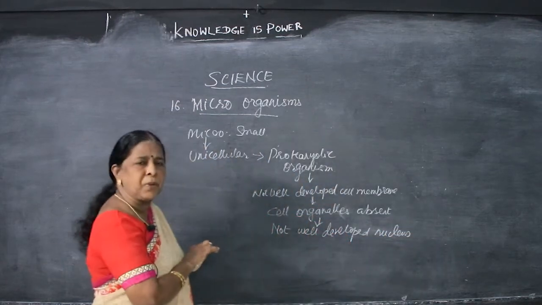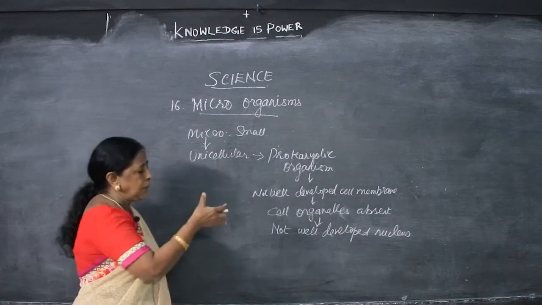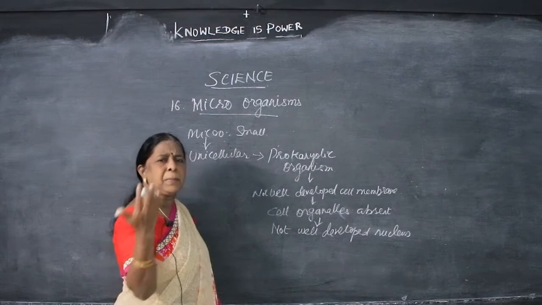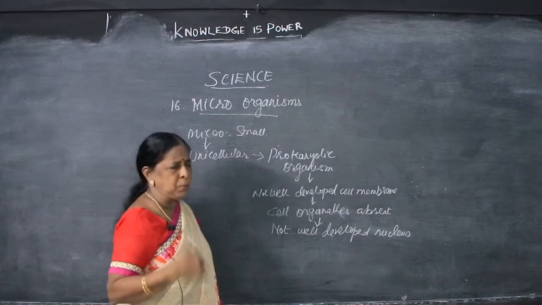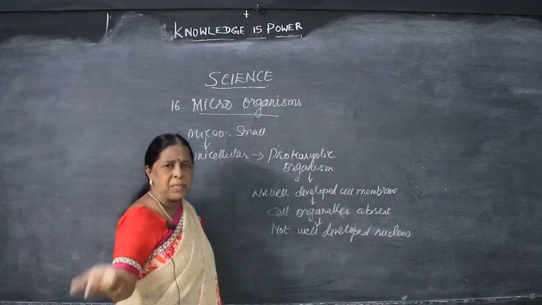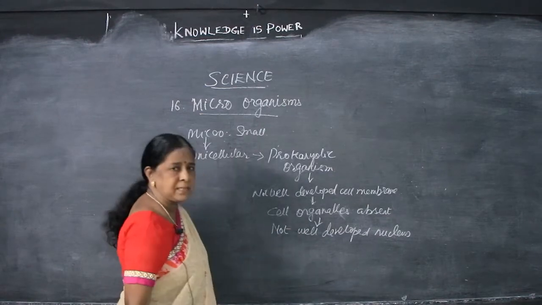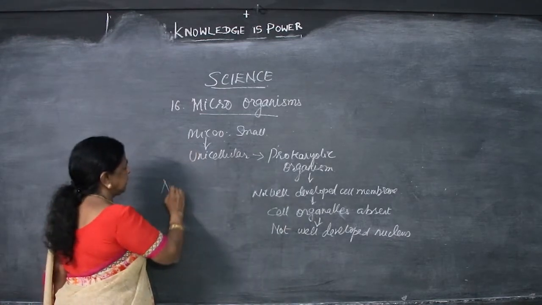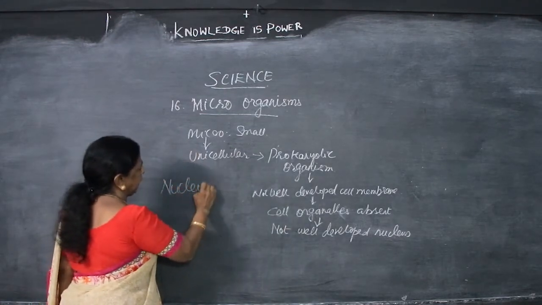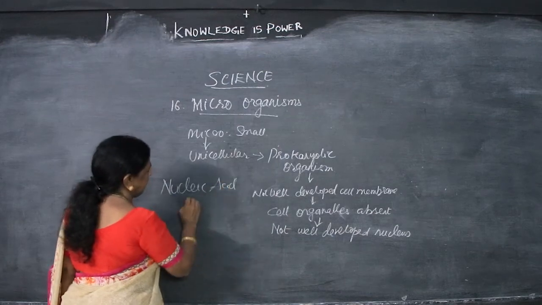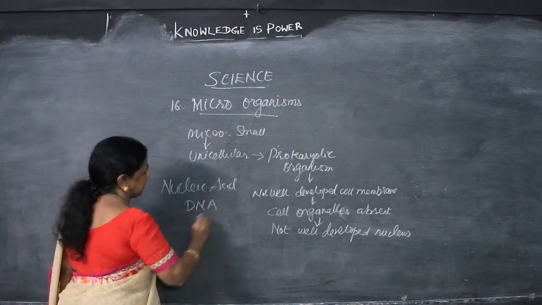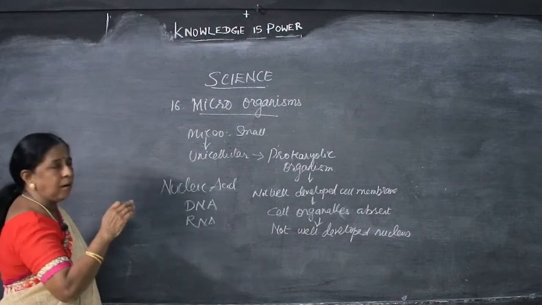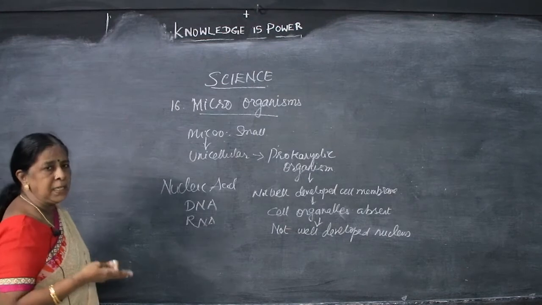Nucleus is very important for all the organisms because they bring the hereditary characters. Whatever the animal may be, they resemble my parents only, even human beings, plants. From the mango, we are getting mango only. This is because of nucleic acids. The nucleus, we can see the nucleic acid. What are the nucleic acids? That is DNA and RNA. There are two kinds of nucleic acid. One is DNA, other one is RNA. DNA is deoxyribonucleic acid. RNA, ribonucleic acid.